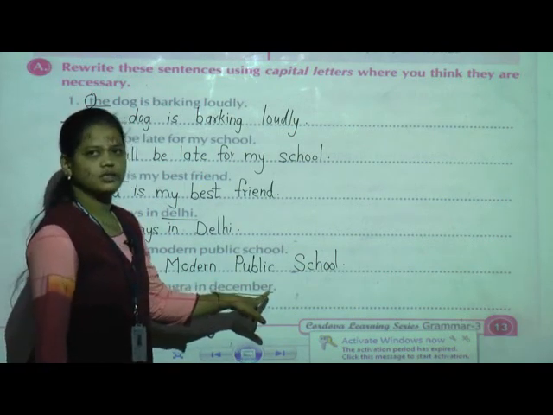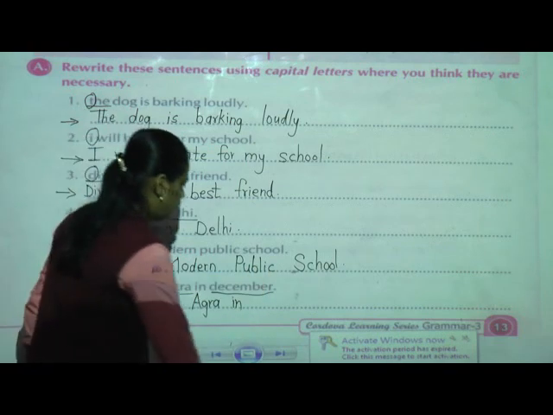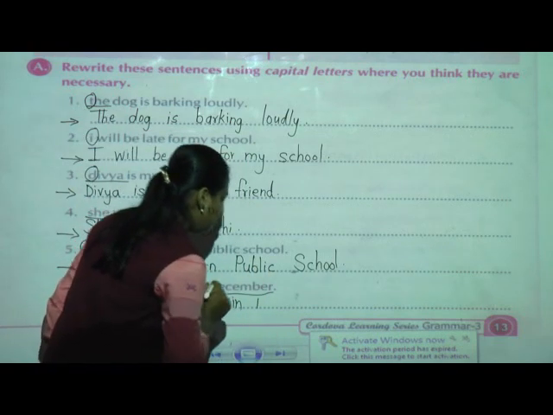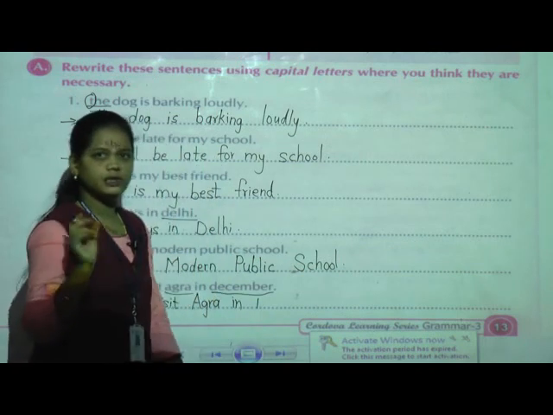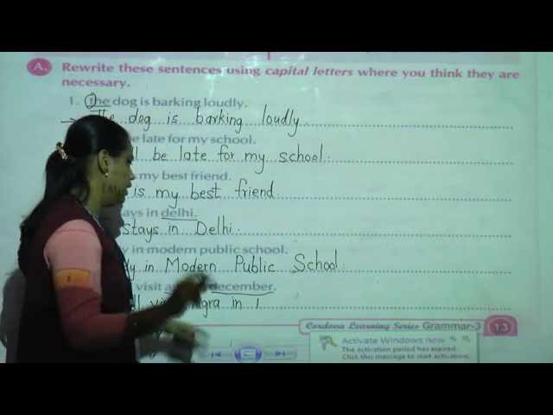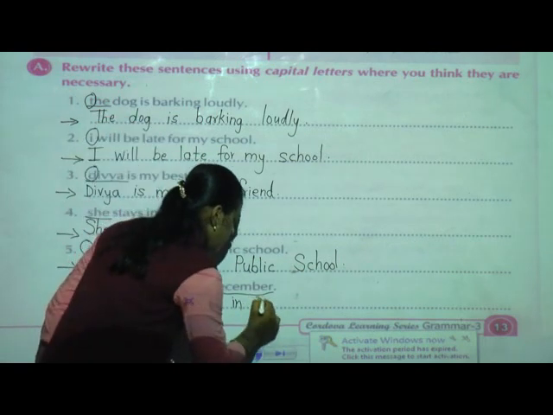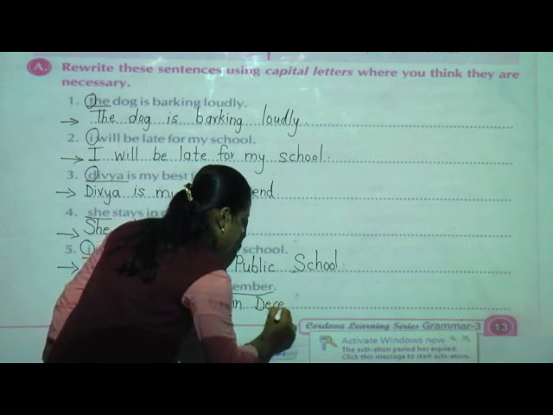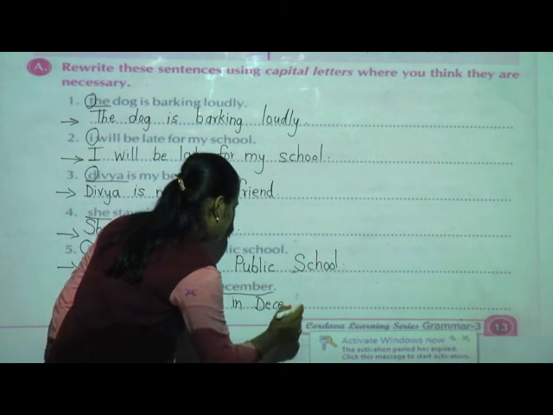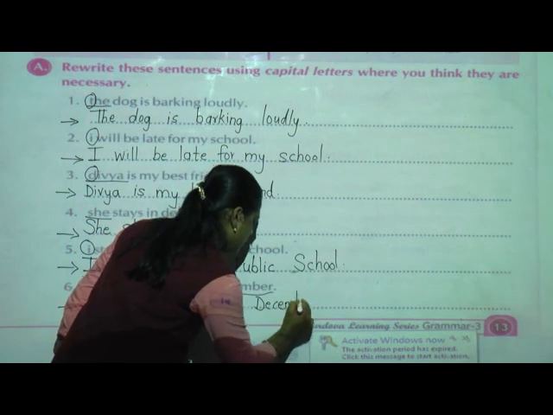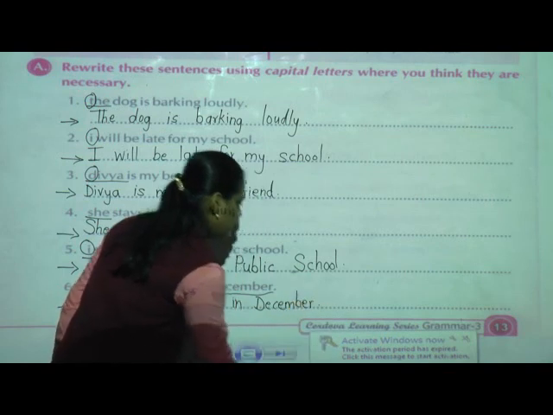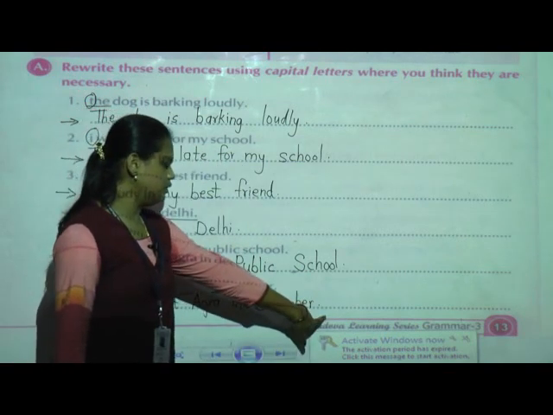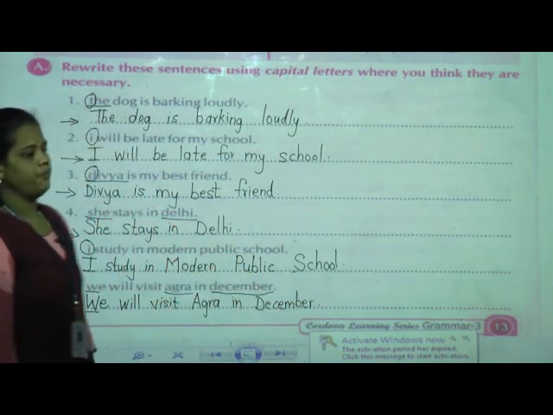Now here December, this is the name of a month. Now while writing the name of the month, that time also we have to write the first letter using capital letter. Now December, D I am going to write here capital letter, and remaining letters as it is I wrote the small letters. Then after finishing the sentence, what have I given? I have given the full stop.